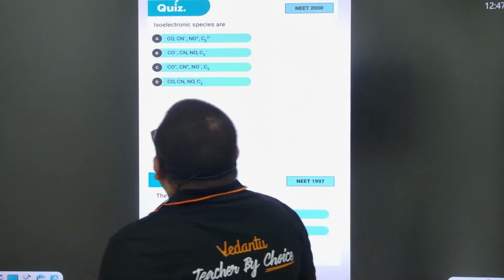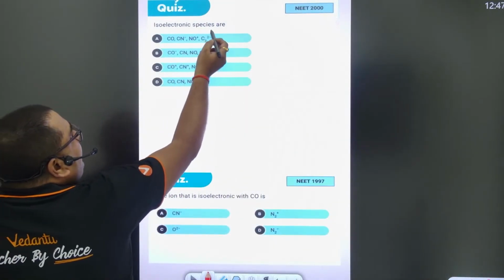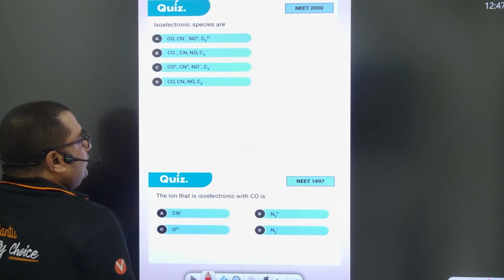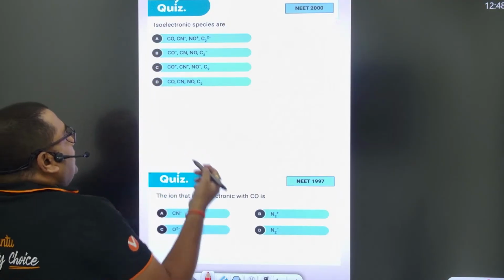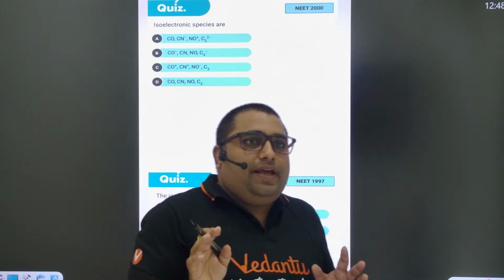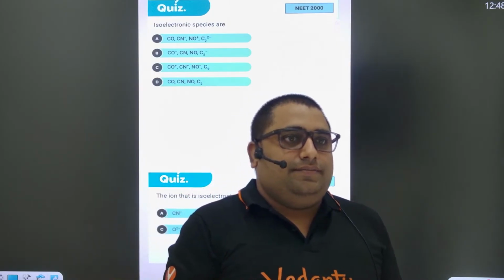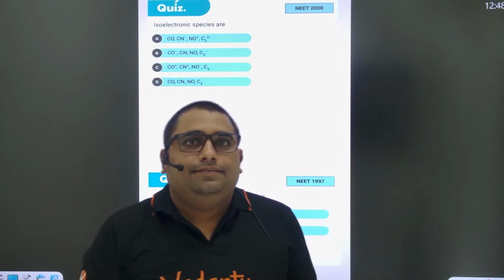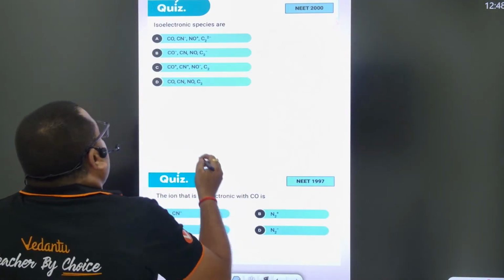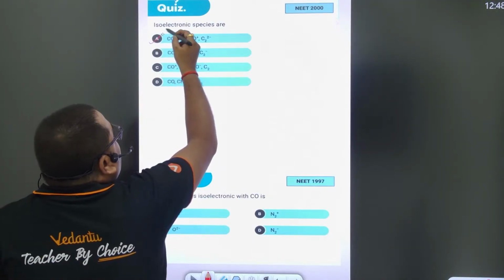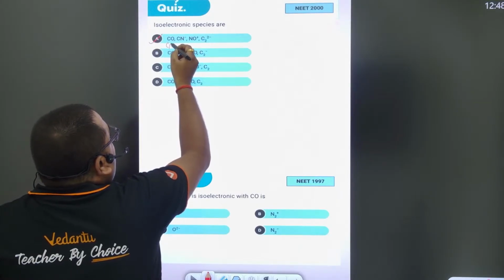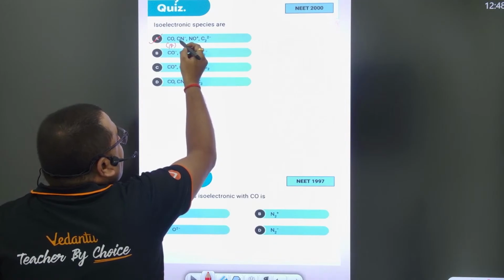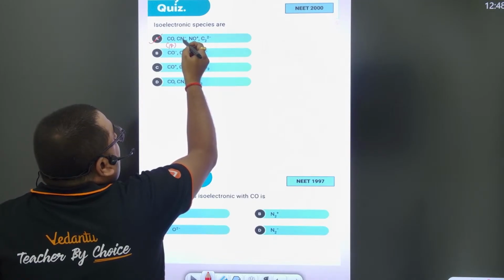The next question is, which of the following contain isoelectronic species? You have to find out of A, B, C and D. First I have to check in option A. How many electrons in CO? This is 8 plus 6, that is 14 electrons, right? In CN minus, 6 plus 7, 13, plus 1 for the minus charge. This is also 14 electrons, right?